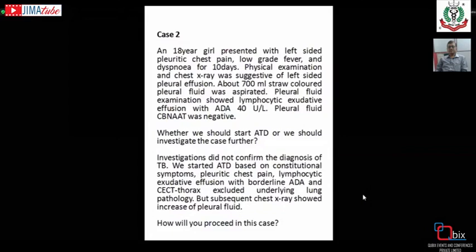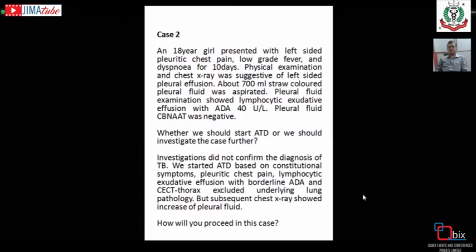Any question then? So what I can summarize: if you get an exudative pleural effusion with constitutional symptoms and your ADA is more than 40, even if we do not get CBNAAT positive, we can start the ATD. First, we try to get solid tissue by lung biopsy or pleural biopsy. Even if we have no facility to do the pleural biopsy to get the solid tissue for CBNAAT or microscopy, empirically we can start the antitubercular drug. I think this is your take-home message.